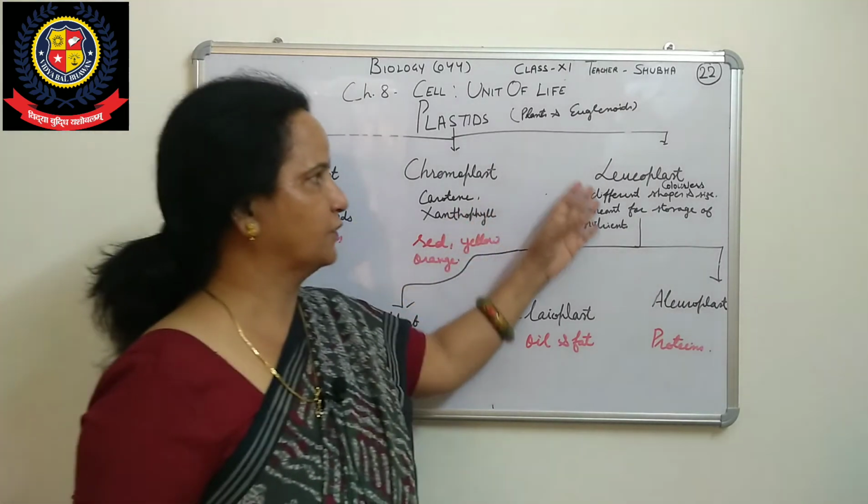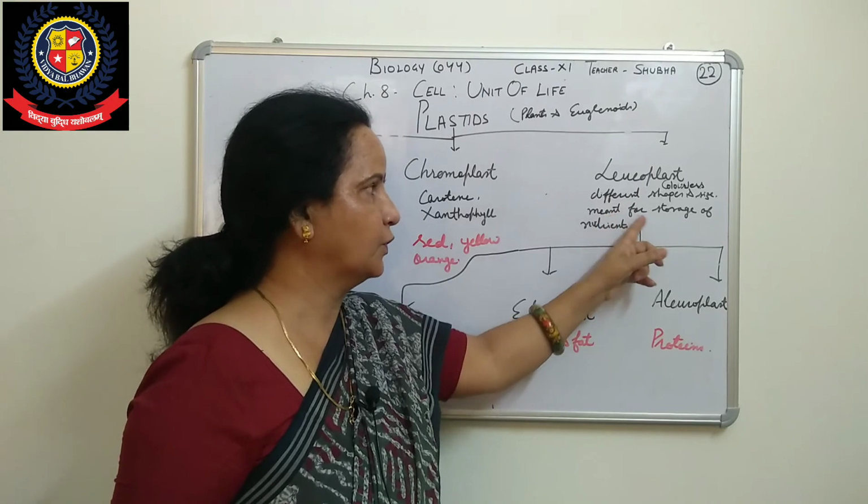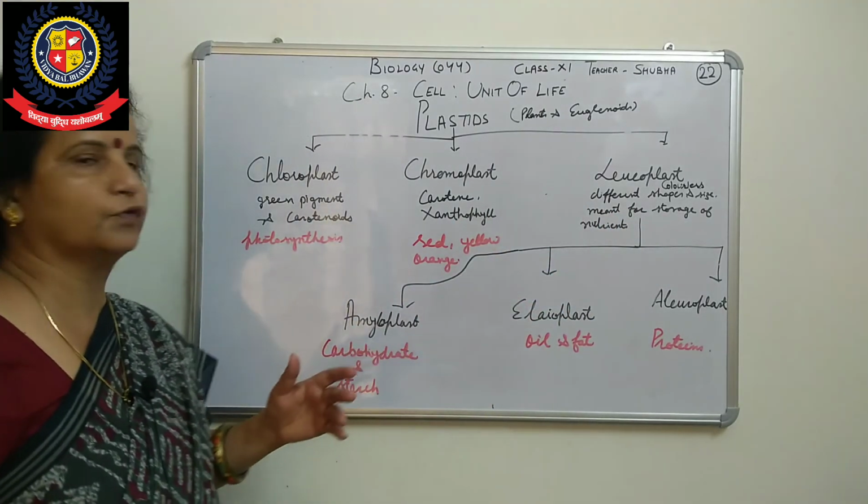Leucoplasts are colorless, of different shapes and sizes, and their function is storage of nutrients.